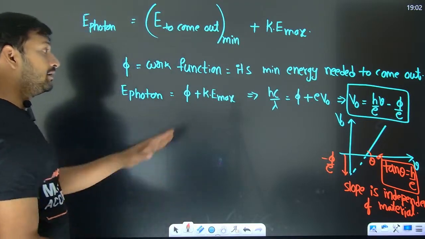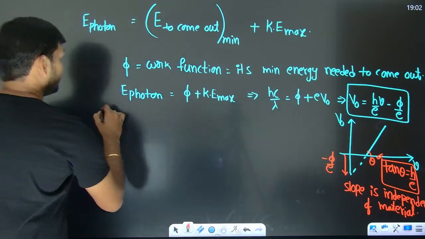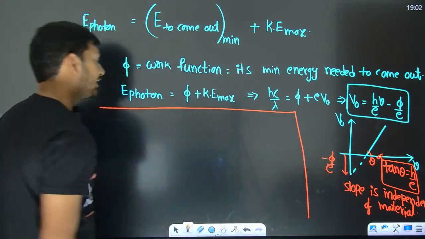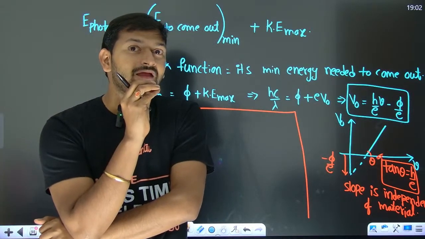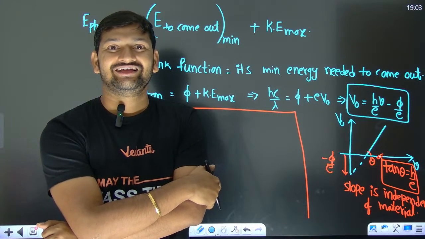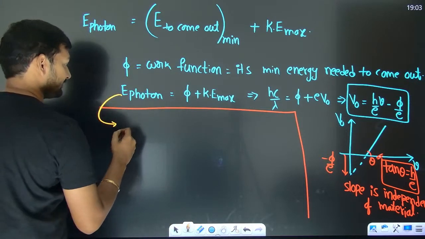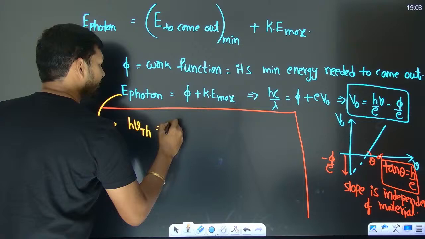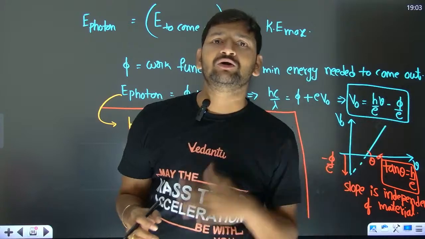Okay, fine. The graph is very well explained. Now look, one more important thing. If the photon I have sent is of threshold frequency, then the electron is given the bare minimum energy for it to come out.